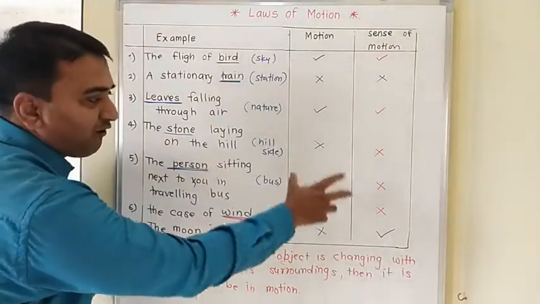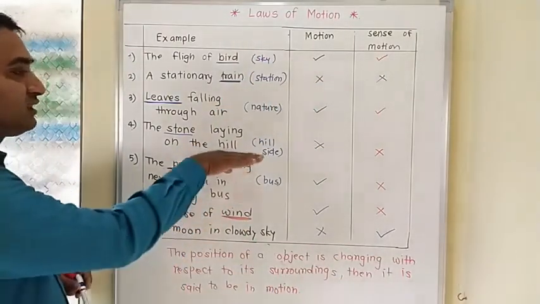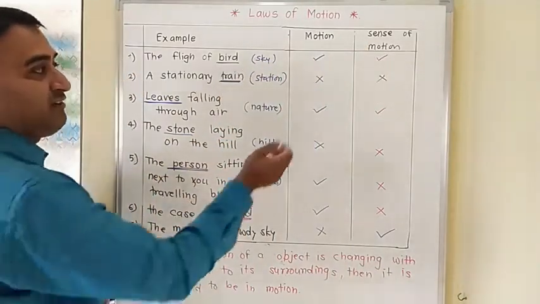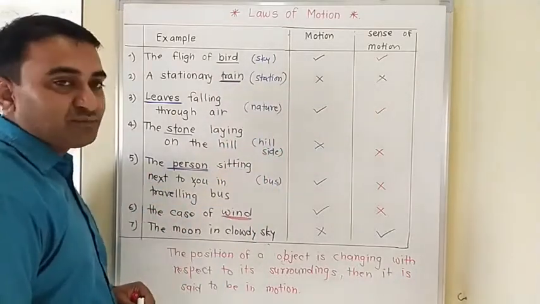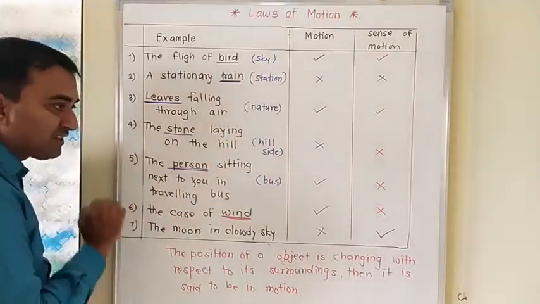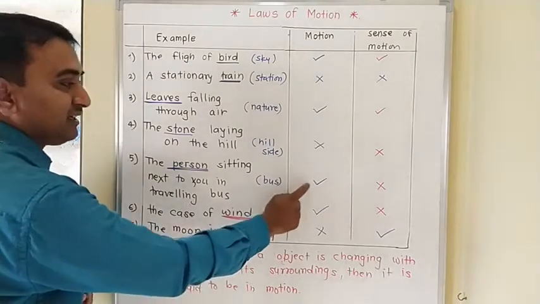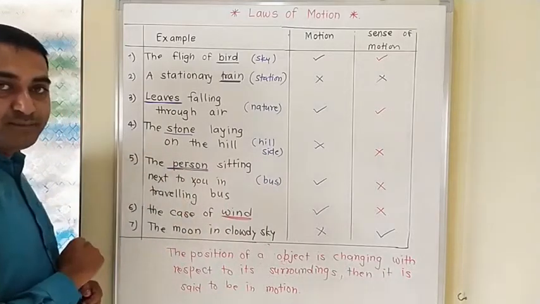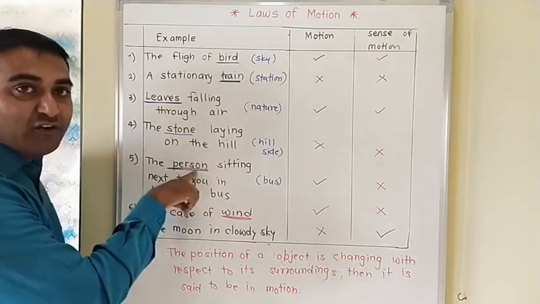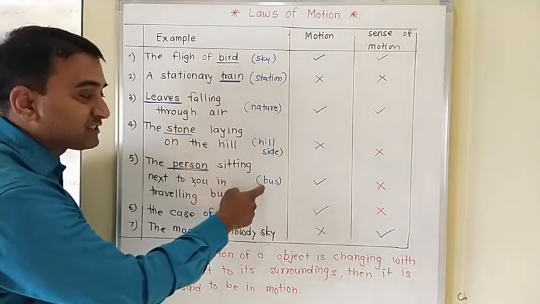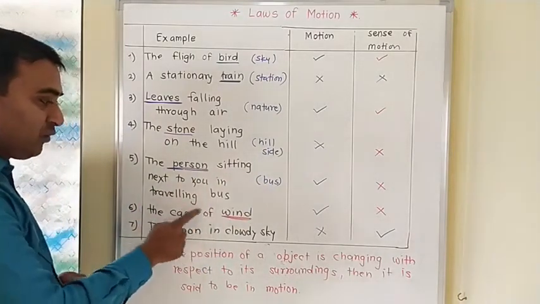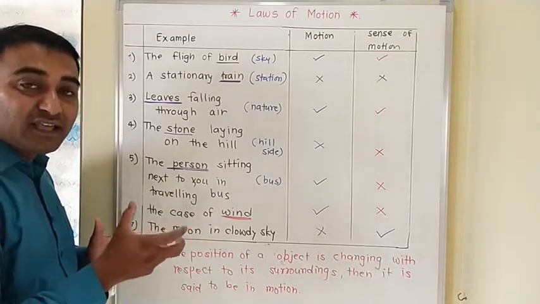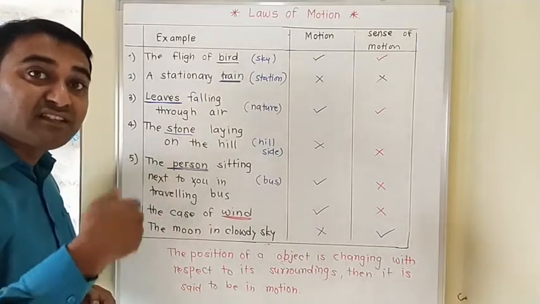So while discussing all these examples up to the third and fourth example, wherever motion is there, there is a sense of motion. Wherever motion is not there, we are not getting the sense of motion. But within the fifth, sixth and seventh examples, see what is happening here. Here, the bus is the surrounding, the person is the object. That means the position of the object is not changing with respect to the bus. Here we are not getting the sense of motion, because there is no change in position of the object with its surrounding.